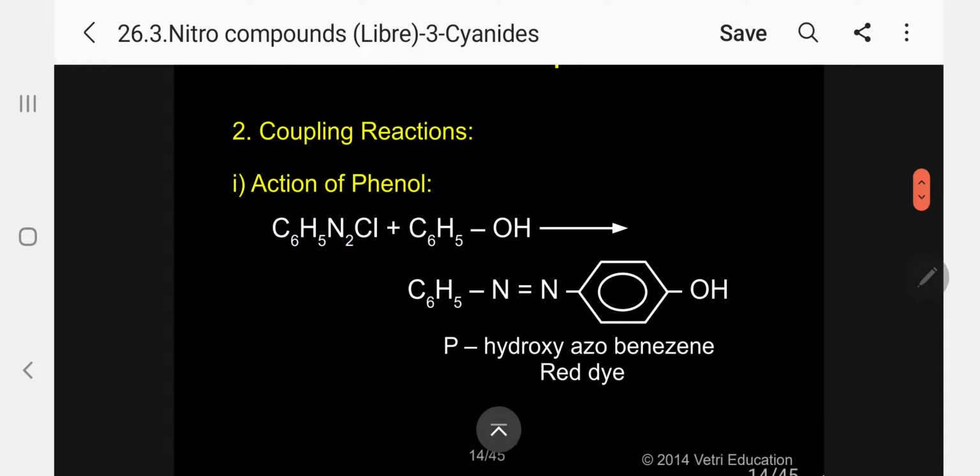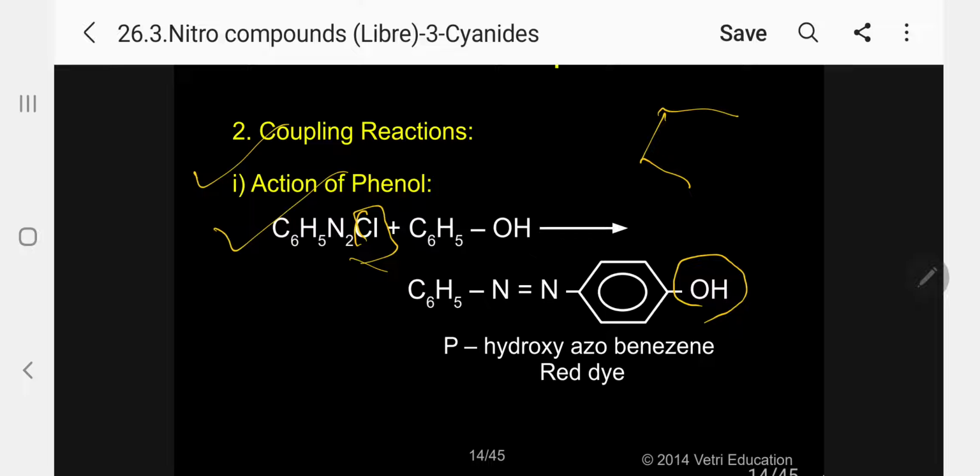Number 2, the coupling reactions. Action of phenol. Please follow. When phenol is treated with the diazonium chloride, it undergoes the corresponding substitution reaction. With respect to the para position, the OH group is substituted. Please follow. So in this case, N2 is actually retained. This Cl alone is going out. Kindly follow.